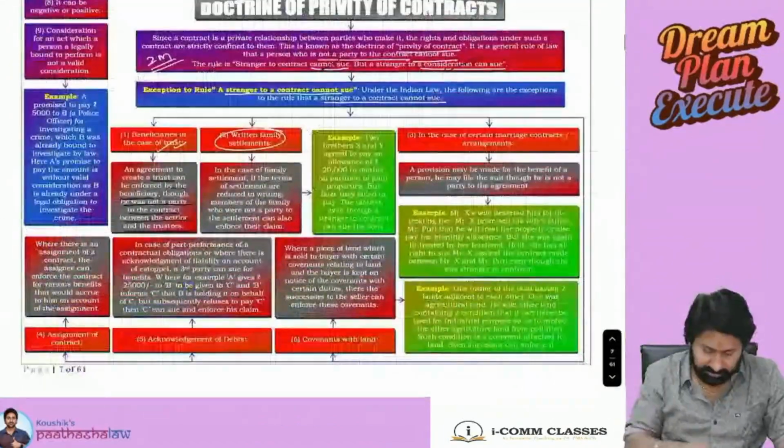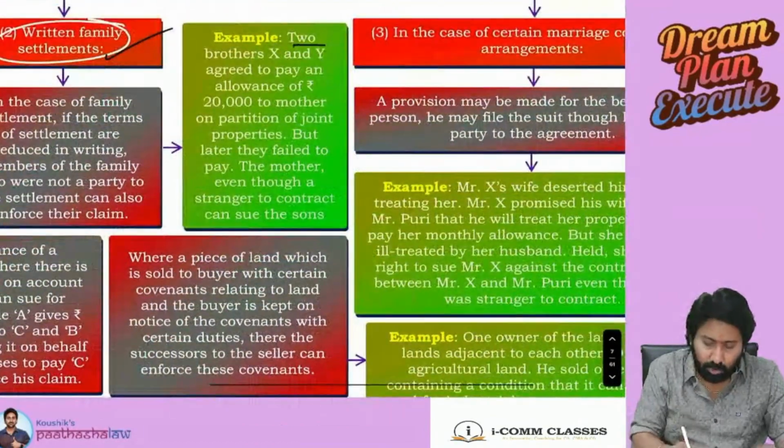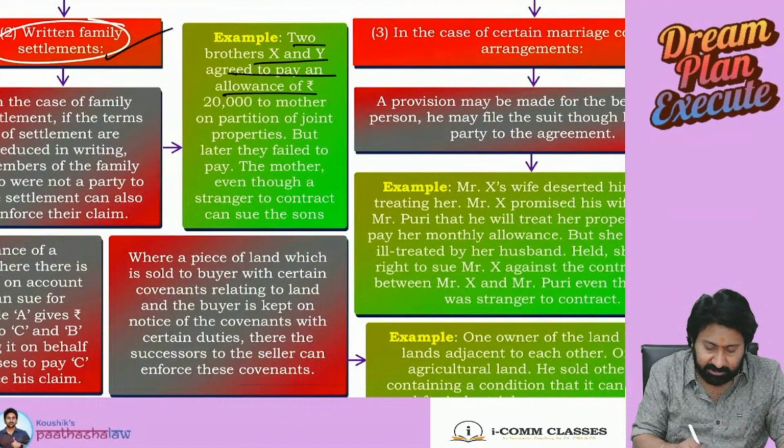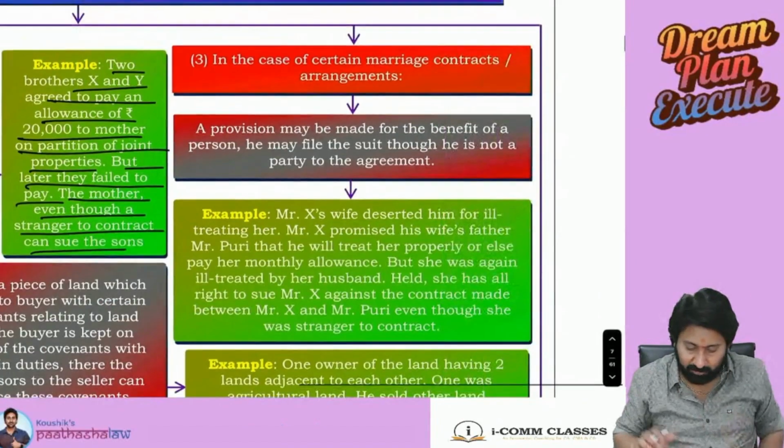So, what is the first one? Beneficiaries. Next one, family settlements. Two brothers X and Y agreed to pay an allowance of rupees 20,000 to their mother on partition of joint property. But later they failed to pay. The mother, even though a stranger to the contract, can sue the sons. Very good.